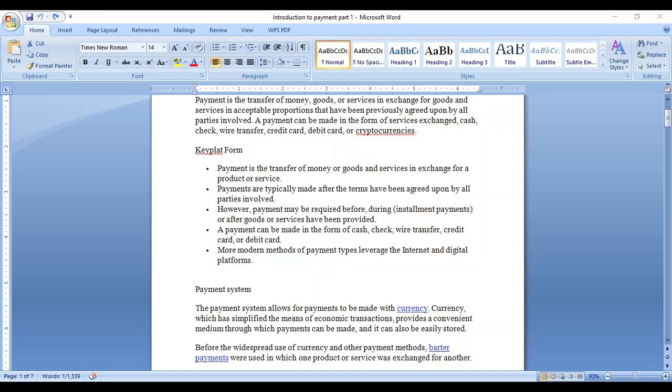I will explain the payment system terminology. Take the example of two people initiating a transaction. Satya needs to send 10,000 rupees to Praveen.